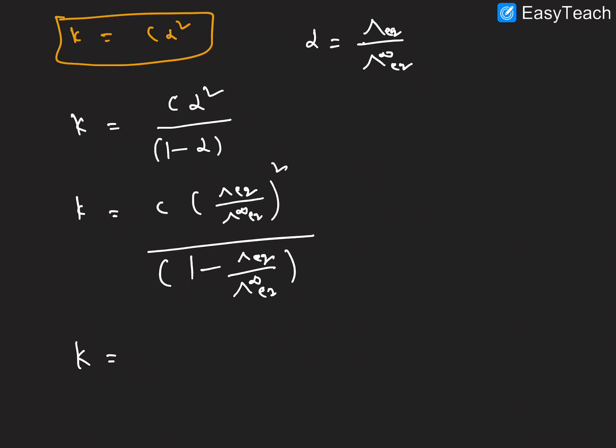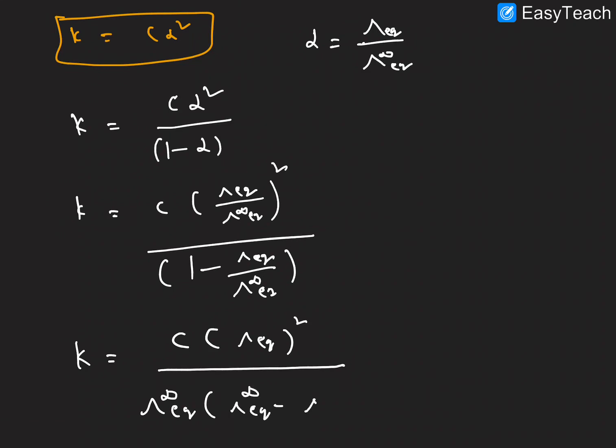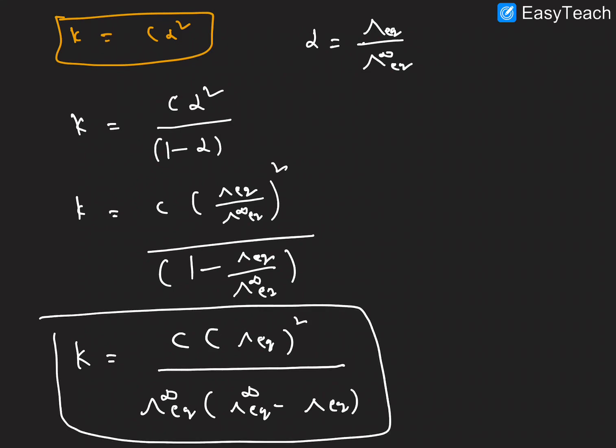So we can rearrange the formula according to the mathematics here: C into the equivalent conductance at concentration C square, by the equivalent conductance at infinity into the equivalent conductance at infinity minus the equivalent conductance at concentration C. The same formula we can apply with molar conductance instead of equivalent conductance.